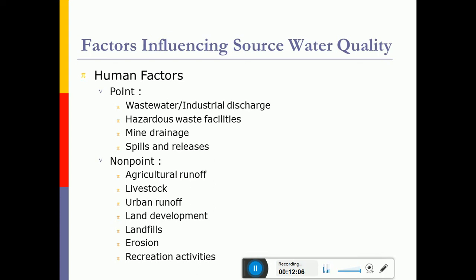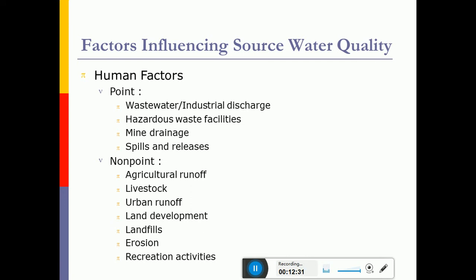Imagine a pipe, an outfall sewer, which is discharging pollutants into a river or a lake, with a 0.5 meter diameter. If this much quantity of water is flowing in the river through this 0.5 meter diameter sewer, then we can measure the discharge. Those kinds of sources we call point sources, and they can be from various industries,